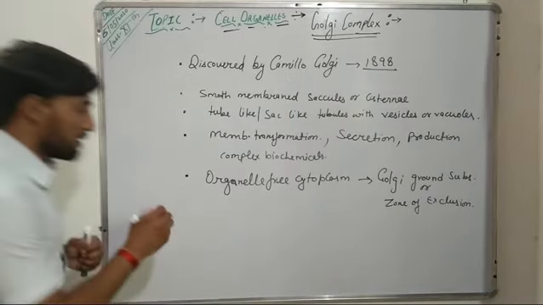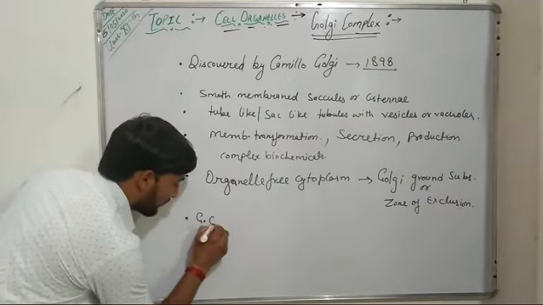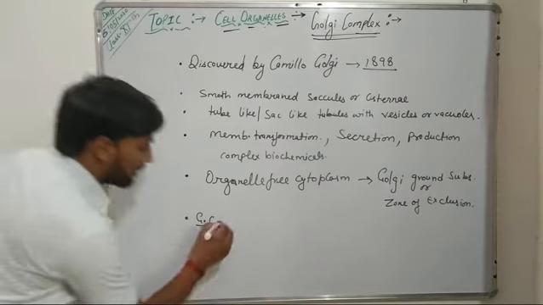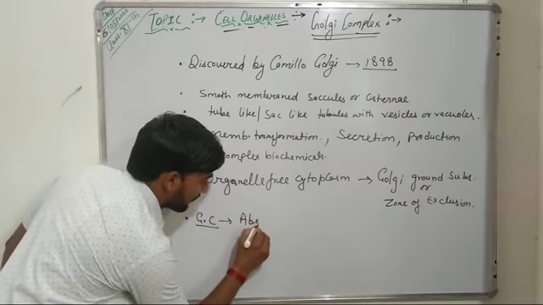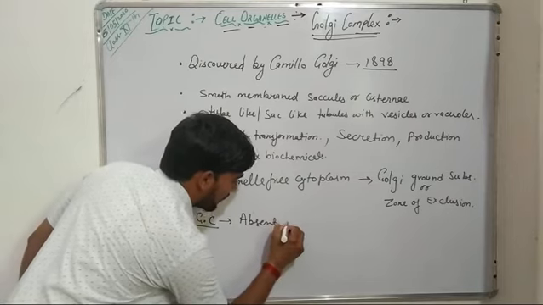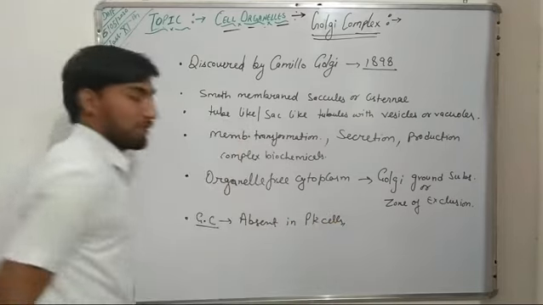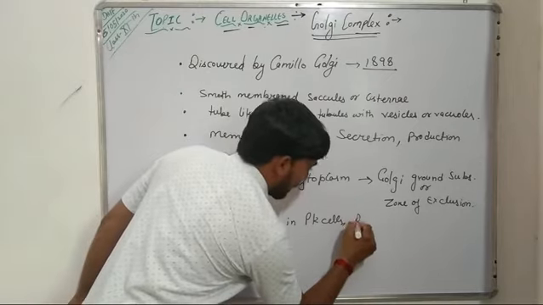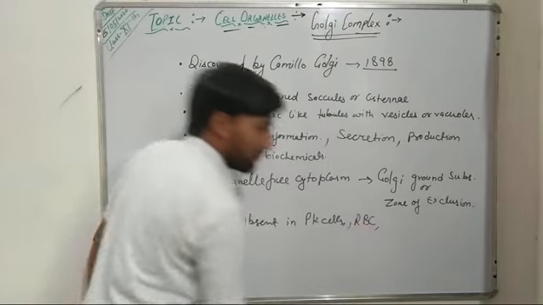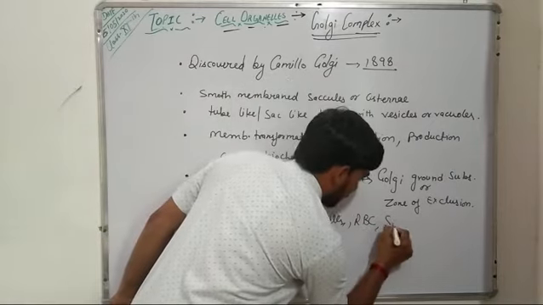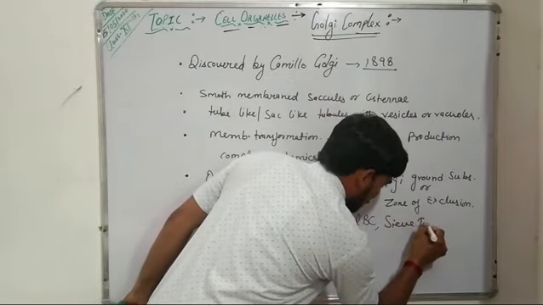Further, these Golgi complex are absent or not found in prokaryotic cells. They are not found in human RBC cells. They are absent in sieve tubes.